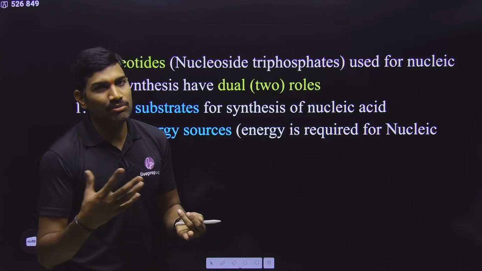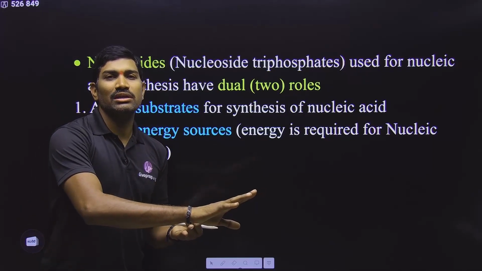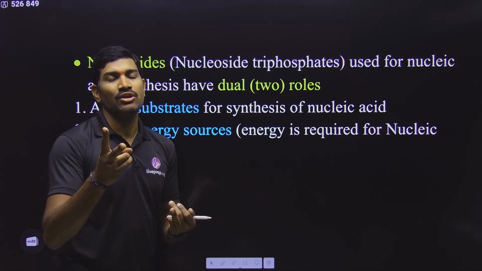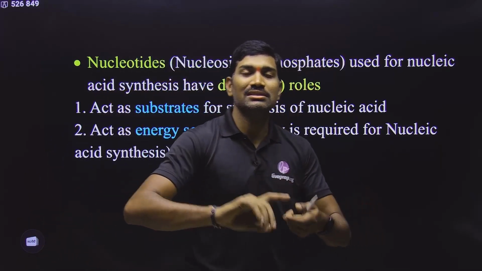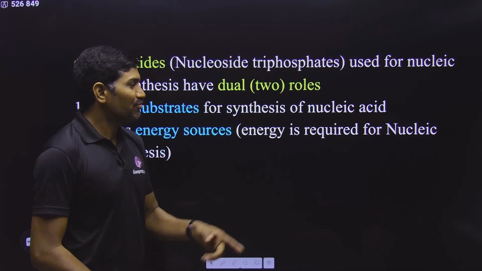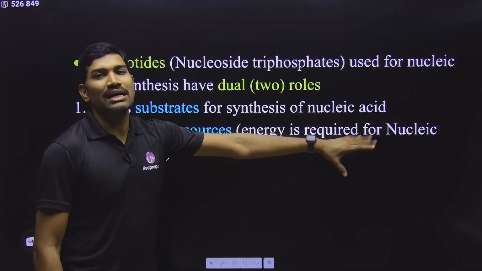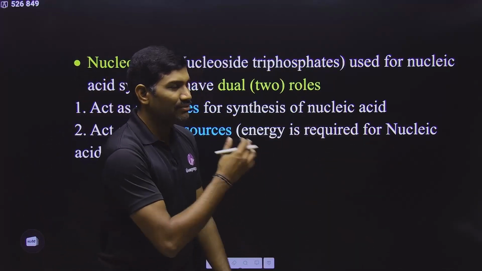And nucleotides: ribose sugar containing, deoxyribose sugar containing. In this way, two types. So these are the differences, but the mechanism of the attachment of nucleotides is 100% exactly the same. If you know it for one, the same is for the other one. So you can take anything and we can understand.